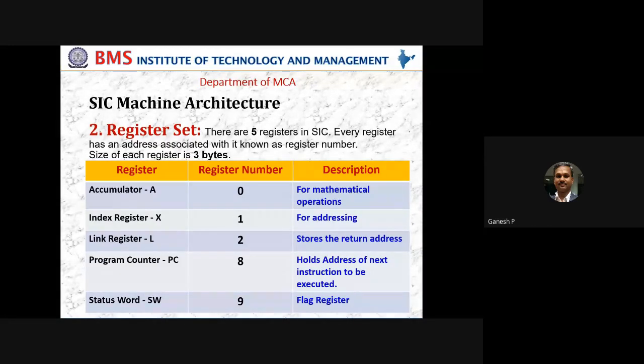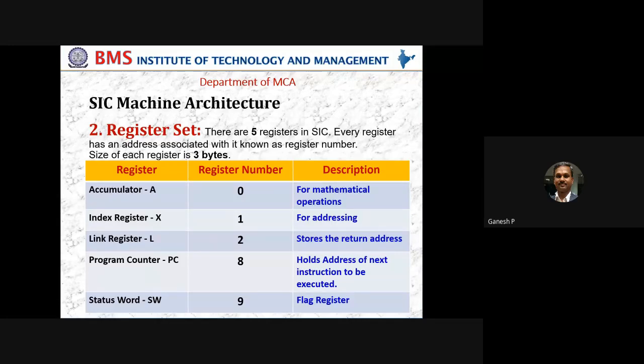Next we have the index register. Index is one which is going to be used for addressing. Index you might have seen mainly with arrays. For example, I declare a student array: student 0, student 1, student 2, student 3. You will be using square brackets and representing it in C++, where we call them an array. What are these 0, 1, 2, 3, 4?